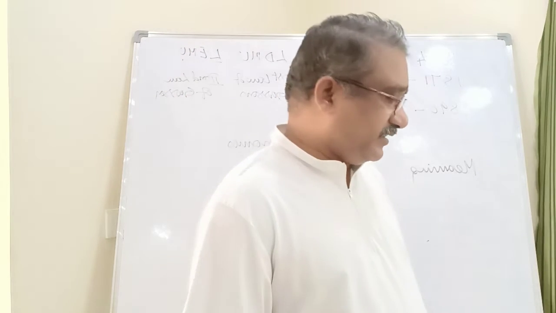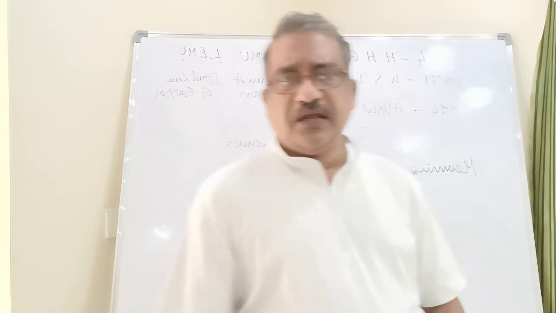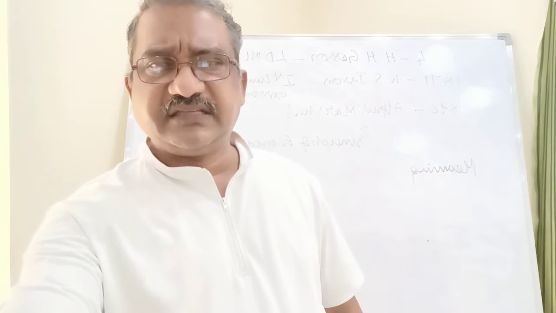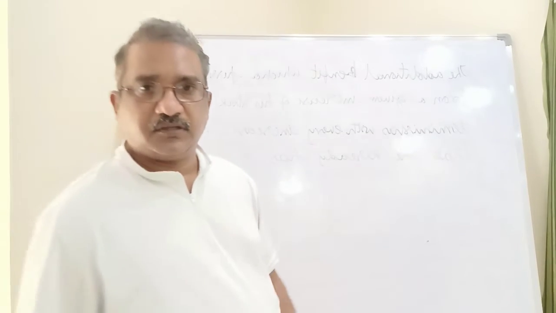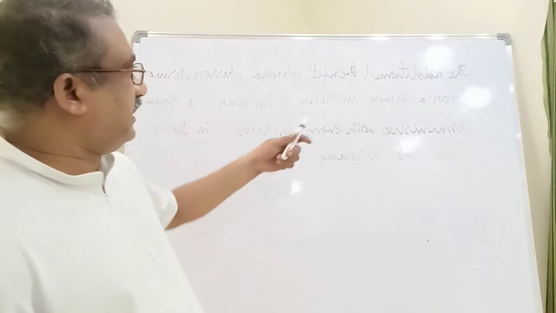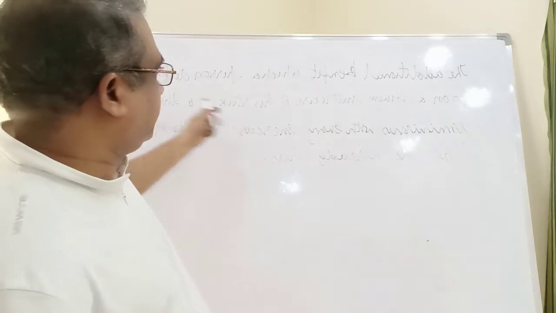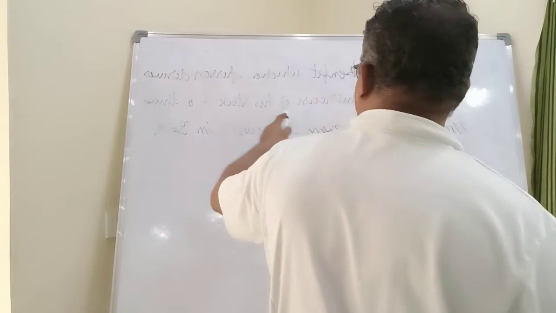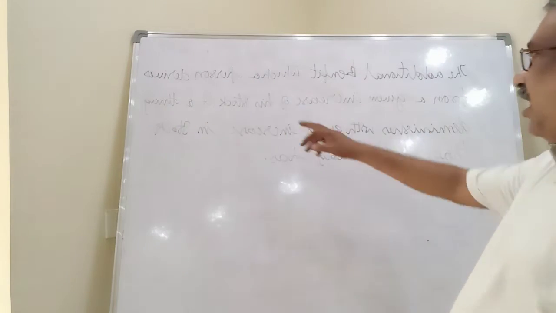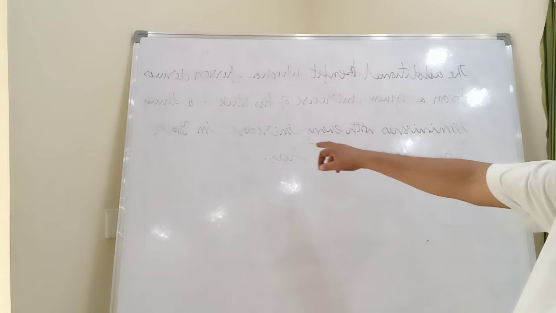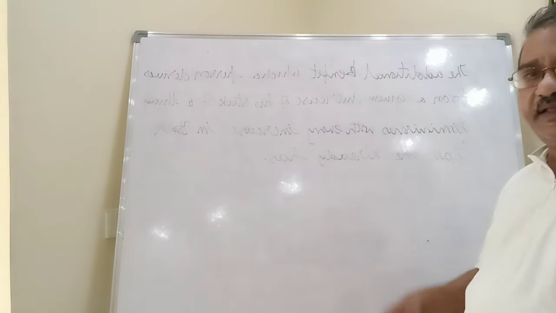There is also a definition. Here you should understand something. This is the definition: the additional benefit which a person derives from a given increase of his stock of a thing diminishes with every increase in the stock that he already has.